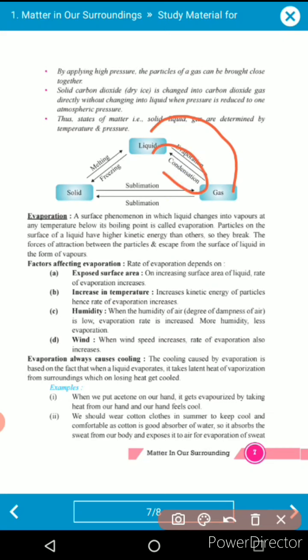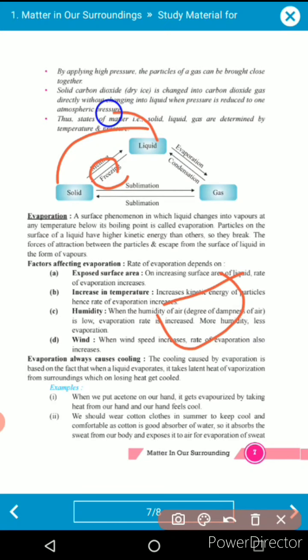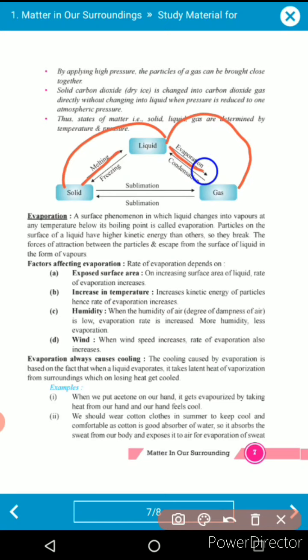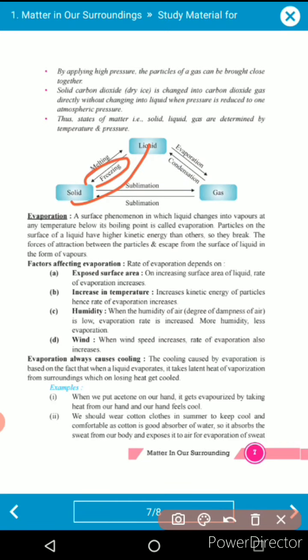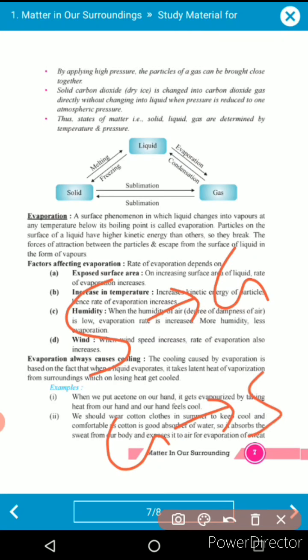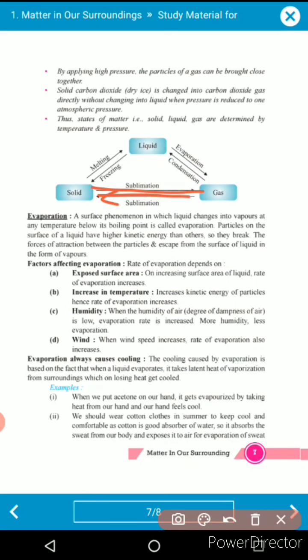And when we move from liquid to solid, we put water into the fridge. By the freezing process, the liquid is converted to solid form. Understood? So when solid comes to liquid, melting takes place. When liquid goes to gas, evaporation takes place. When gas goes to liquid, condensation takes place, and liquid to solid is the freezing process. And we already know that when a solid is converted directly to gas, or gas directly to solid, this phenomenon is called sublimation. Both are called sublimation.